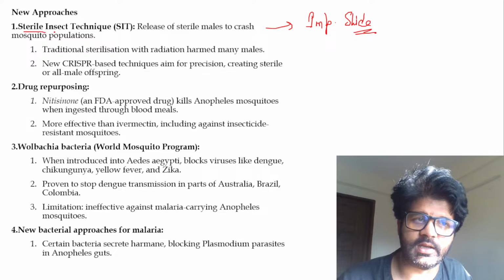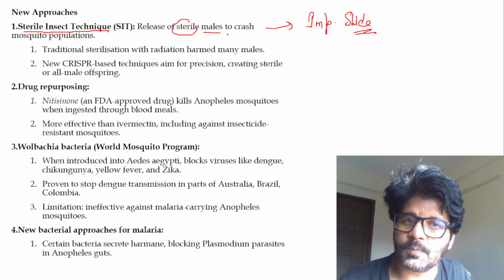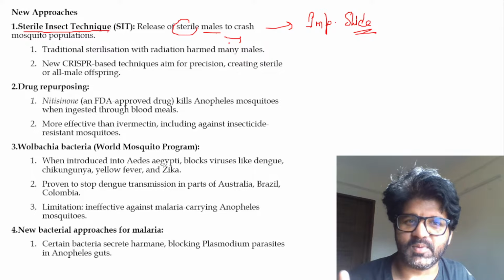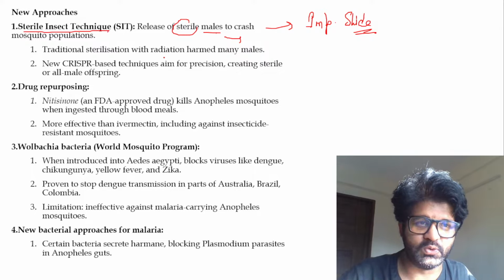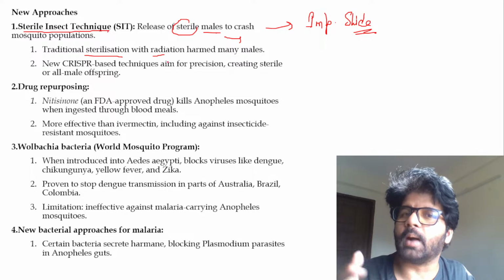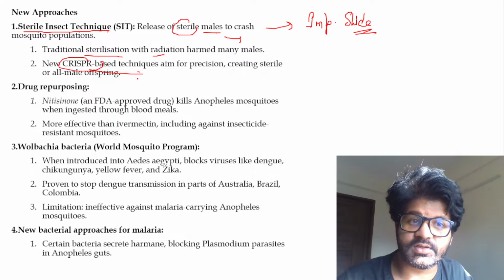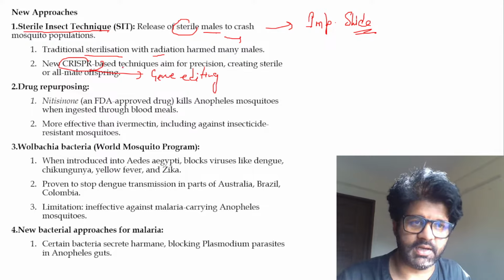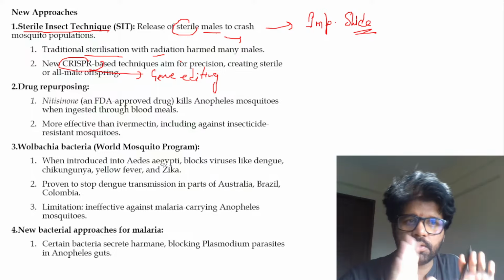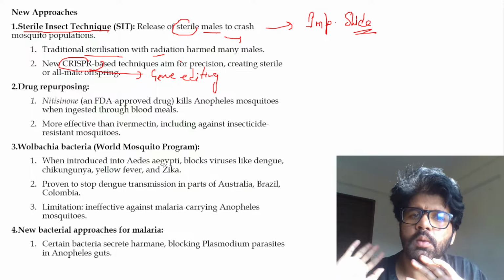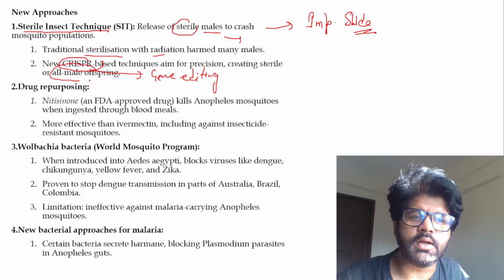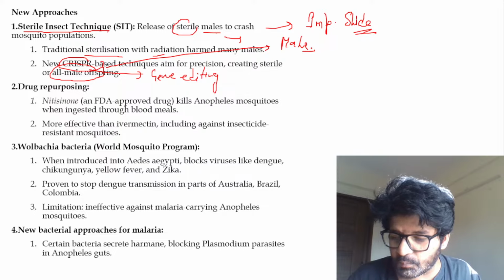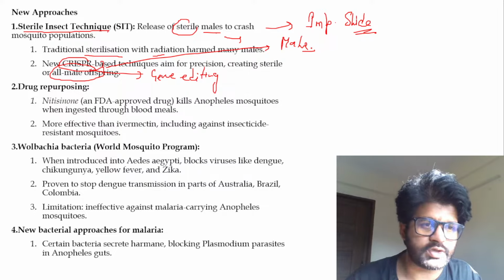Sterile insect technique. What does it mean? We have discussed males are not the problem. Let's make them such that they are not able to reproduce. Traditional sterilization with radiation harms many males. And then there is CRISPR. This is gene editing technology. UPSC has already asked a PYQ on it. CRISPR Cas9 gene editing technology. So there you are sterilizing them so that they are not able to reproduce. Or if they are producing, then create a situation where they produce only male mosquitoes, because we know male mosquitoes are not the problem, female mosquitoes are, right?